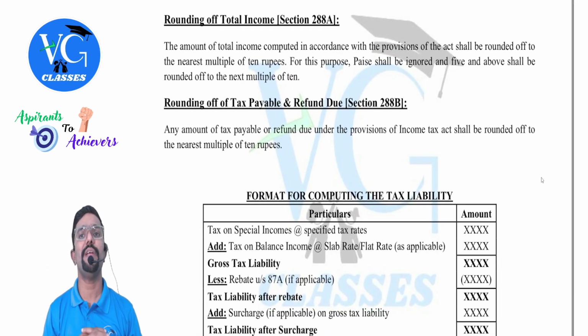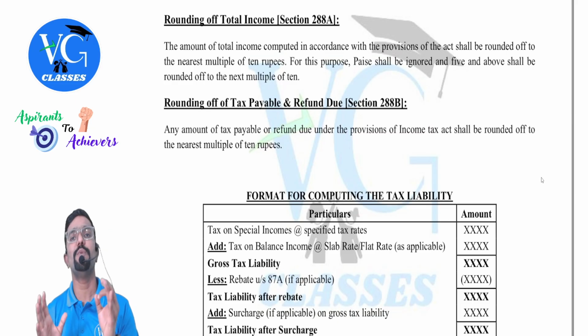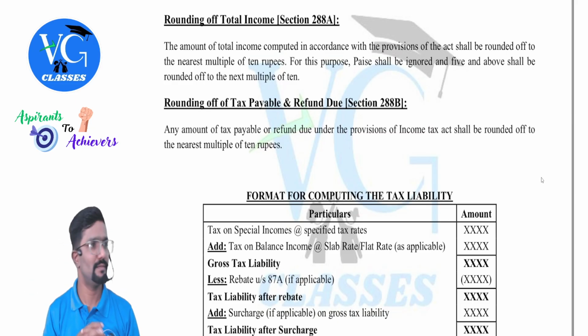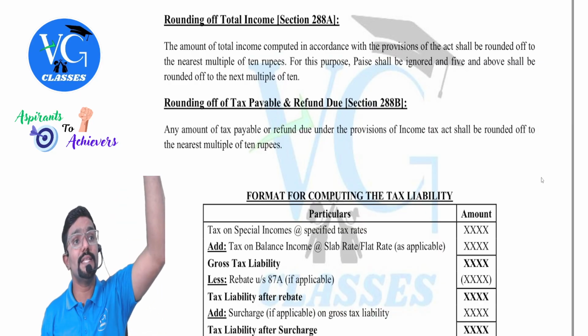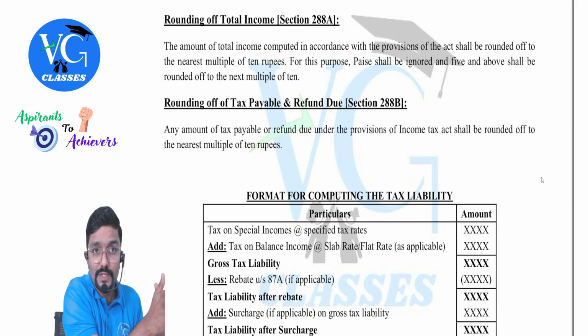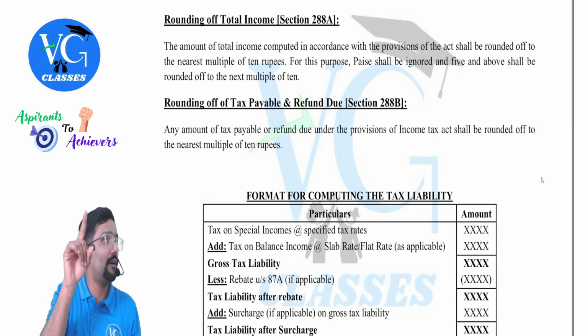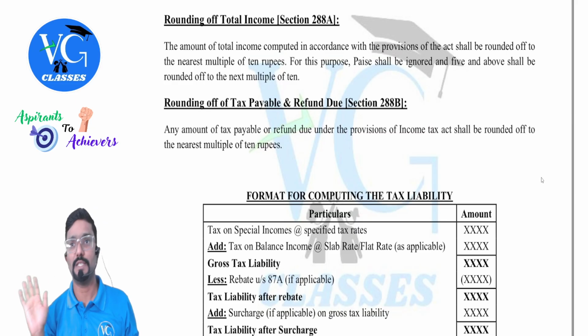Sections 288A and 288B talk about rounding off. 288A says the total income of an assessee has to be rounded off to the nearest 10 rupees. Total income. We calculate the income under each head, then we get gross total income. From that, we reduce deductions. Then we get total income. That last figure has to be rounded off to the nearest 10 rupees.